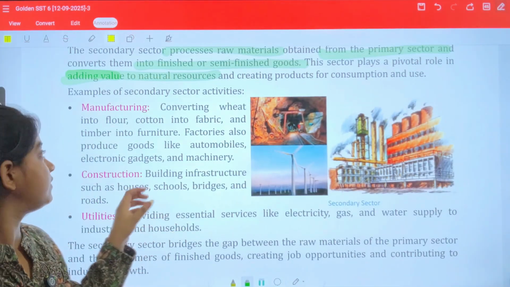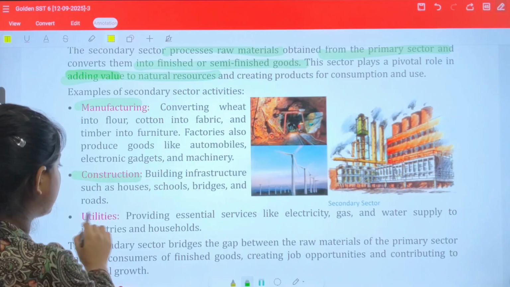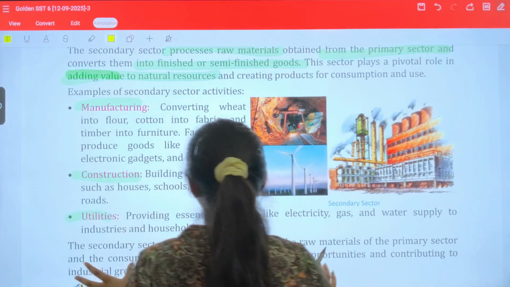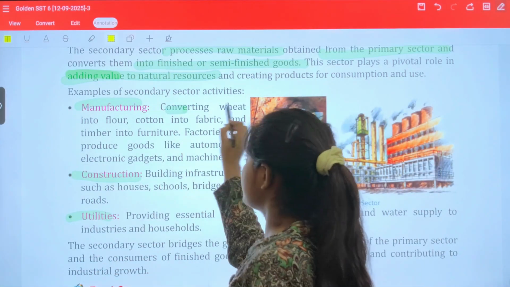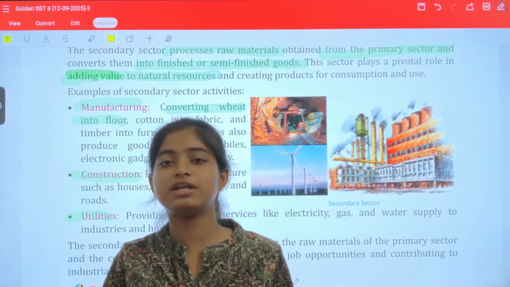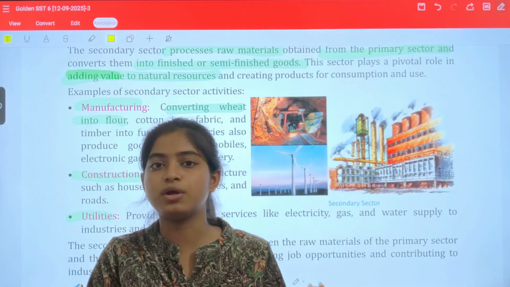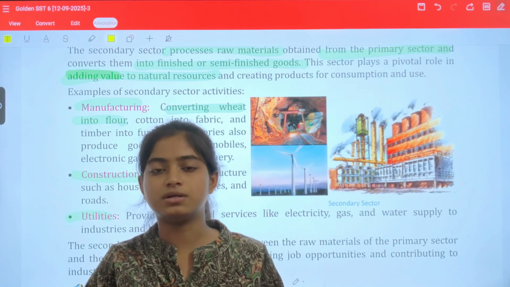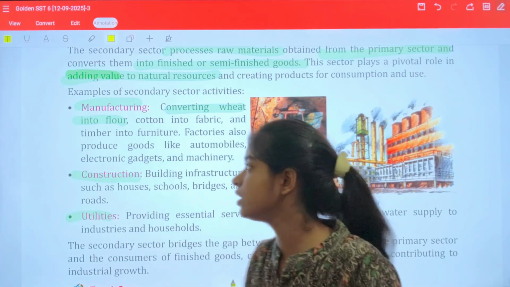Examples of secondary activities are manufacturing, construction and utilities. Let's study all those one by one. Converting wheat into flour. This is an example. Which is more expensive, wheat or flour? Definitely flour. So you have converted wheat into flour, and now it is available to your surroundings more.